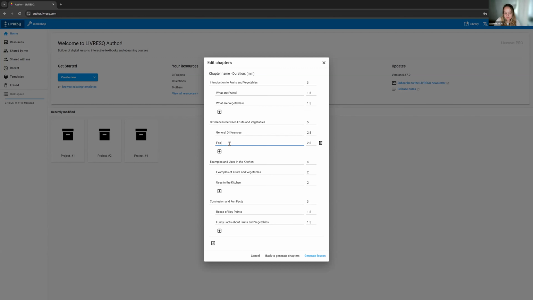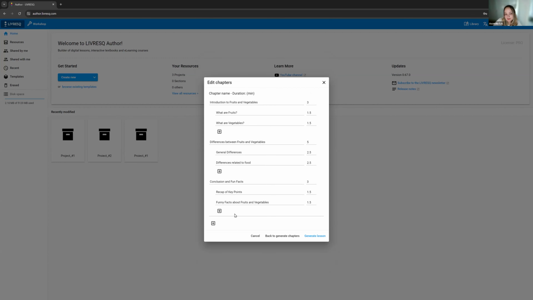Consumption maybe, or food related. Differences in terms of related to food. Then examples and uses in the kitchen, as I asked it, examples of fruits and vegetables, uses in the kitchen. I would actually delete this entire chapter with its 2 subchapters, even if that leaves my lesson shorter.